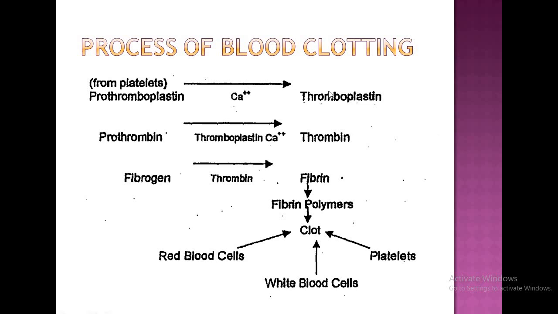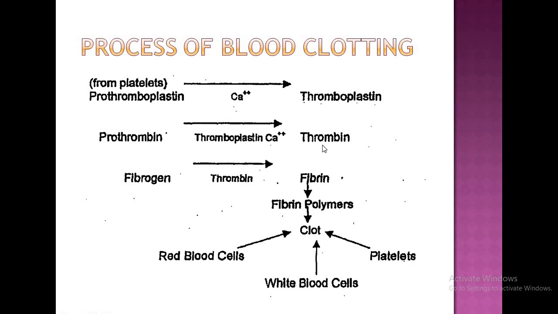Now this thromboplastin is an enzyme. Now this inactive prothrombin, with the help of thromboplastin and calcium, converts into active thrombin. Okay, this thromboplastin converts inactive prothrombin into active thrombin.